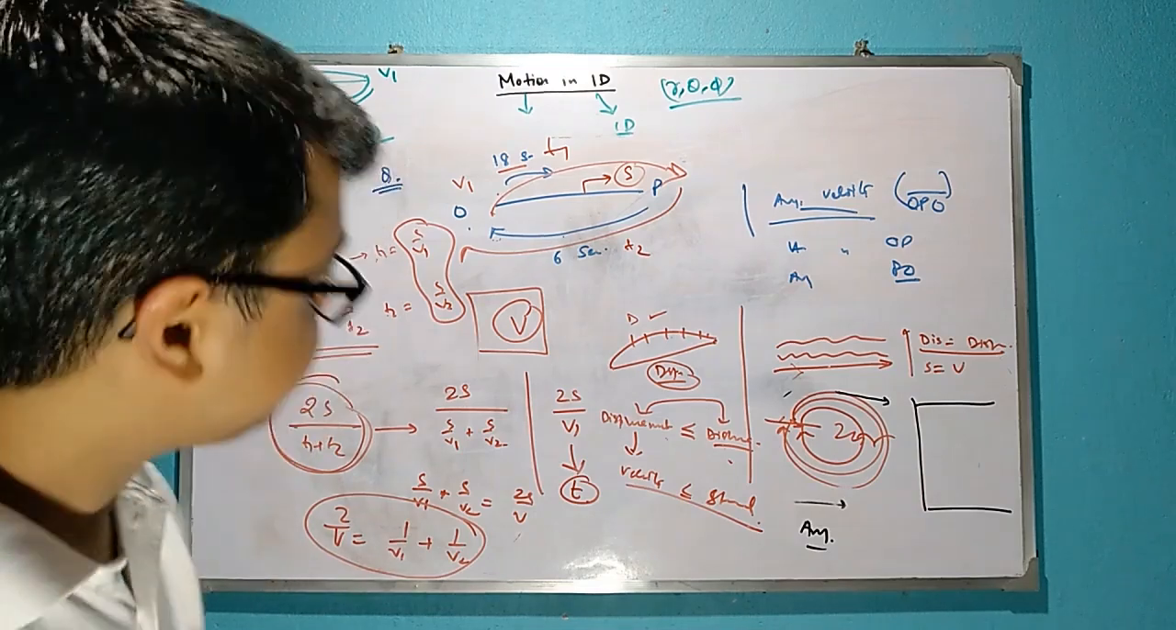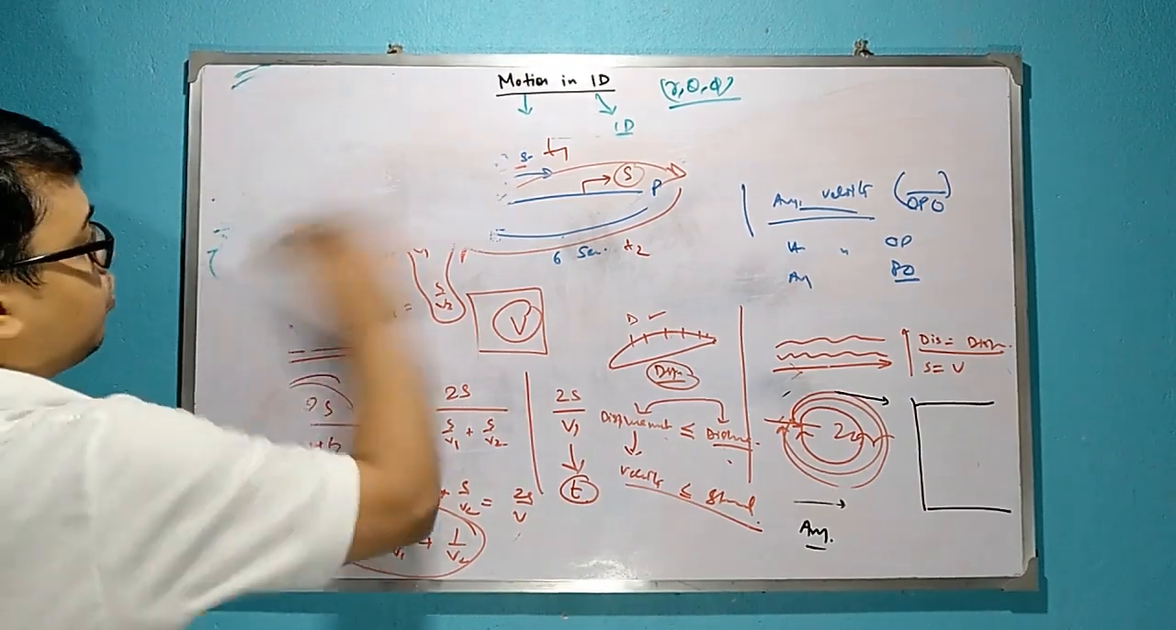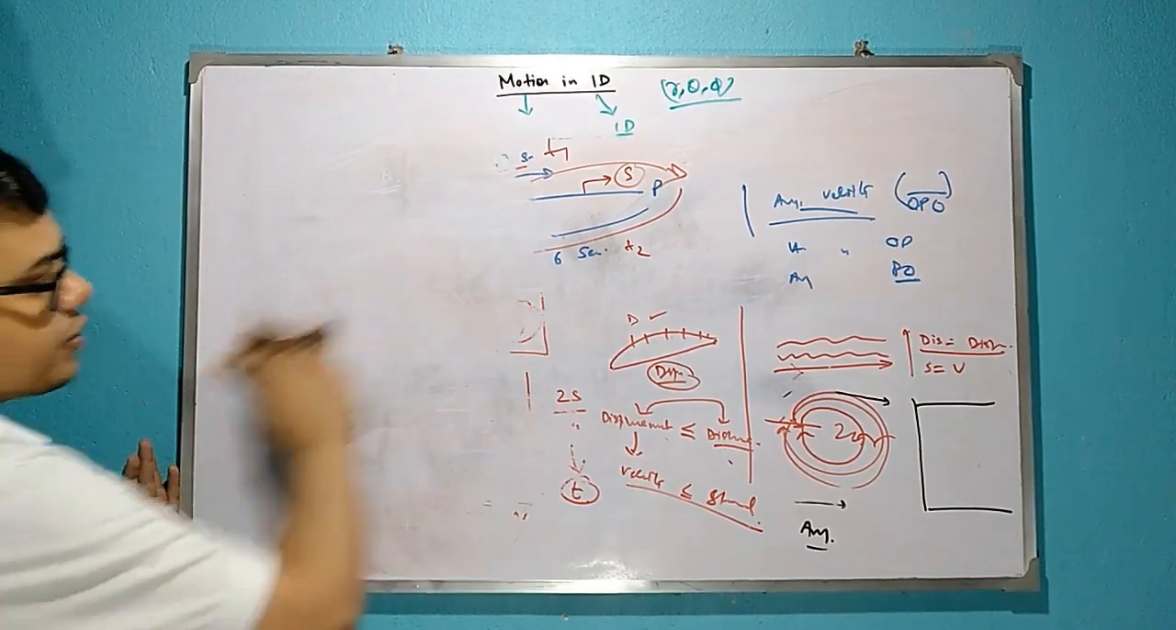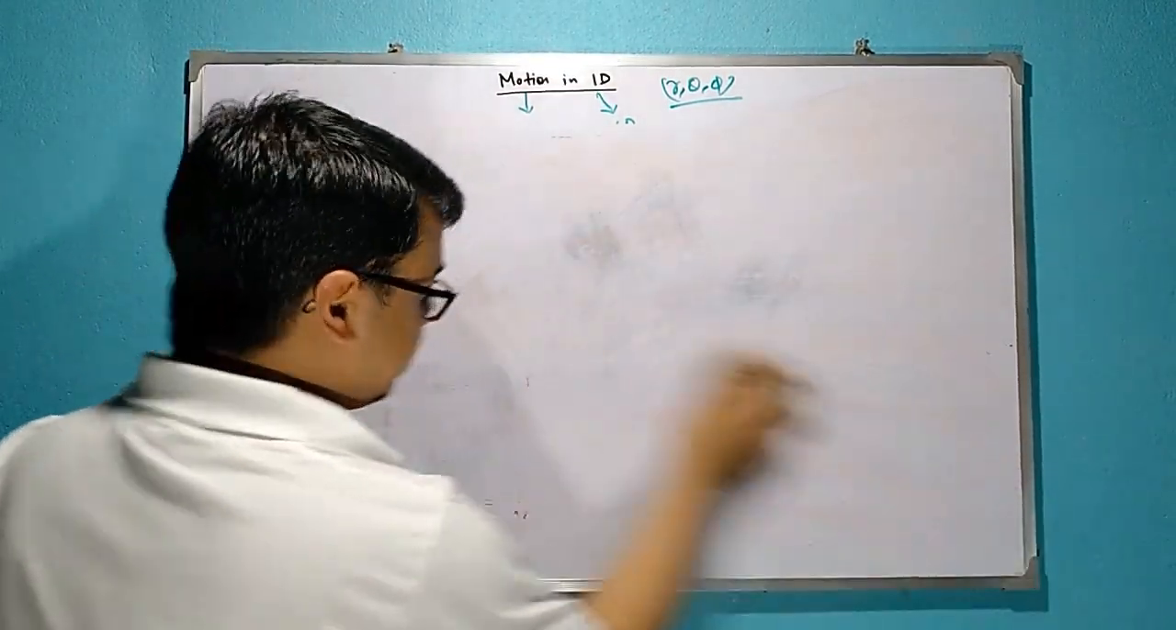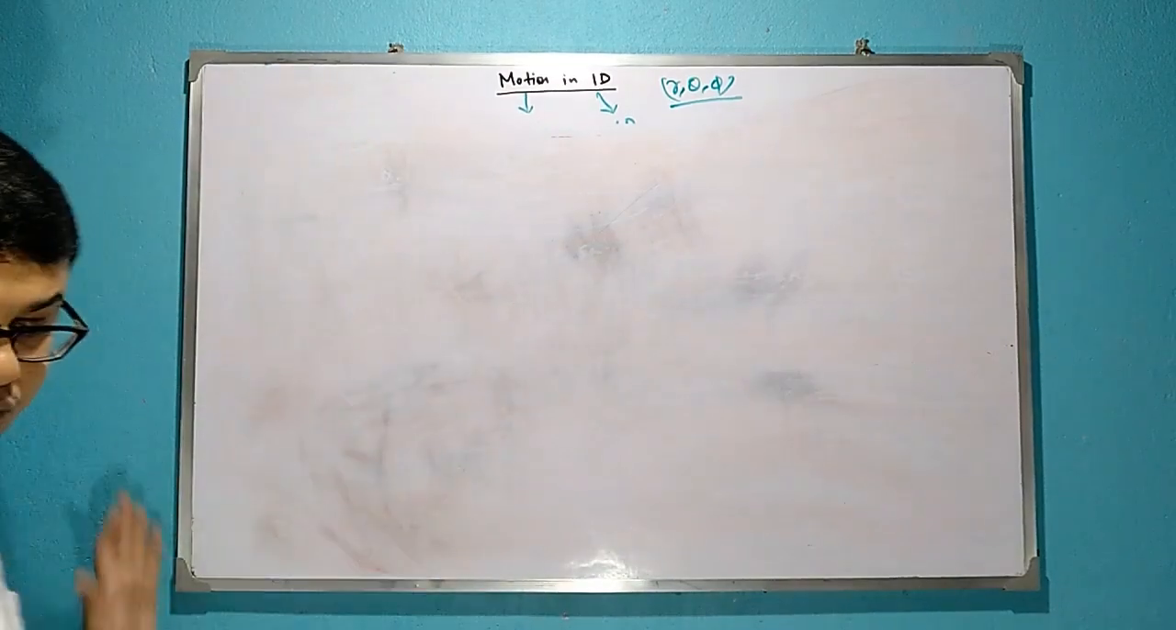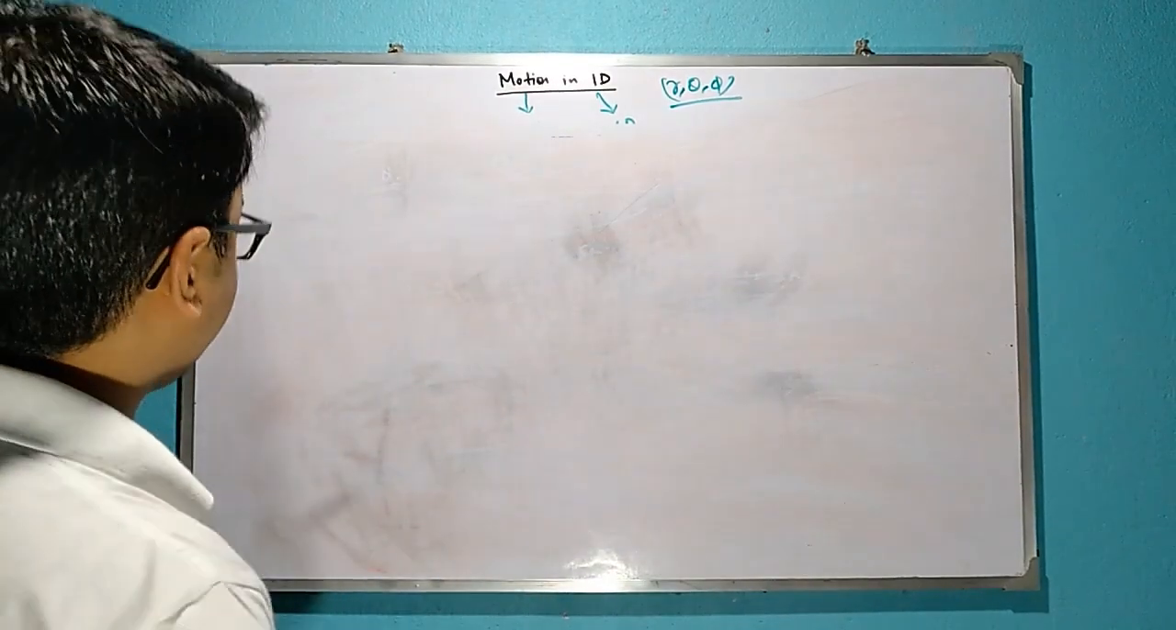Okay. Now, we left at the instantaneous velocity. So, to understand the instantaneous velocity, first we have to know various graphs.